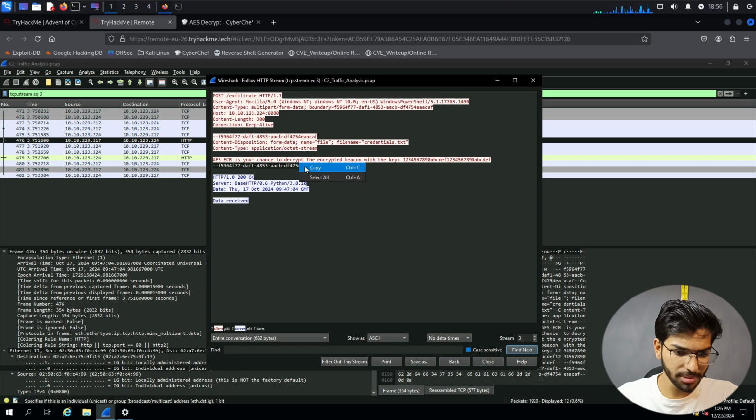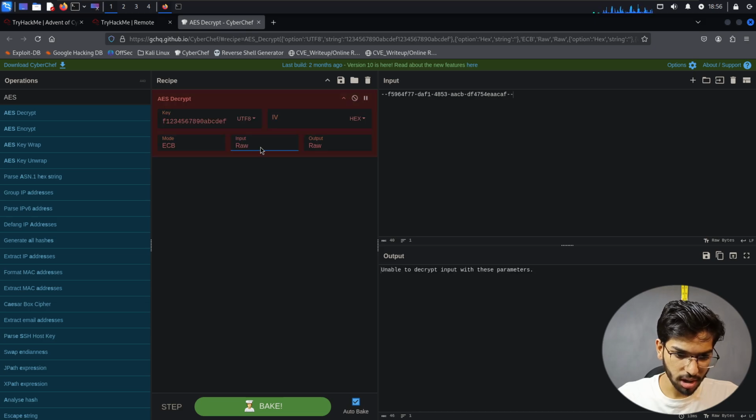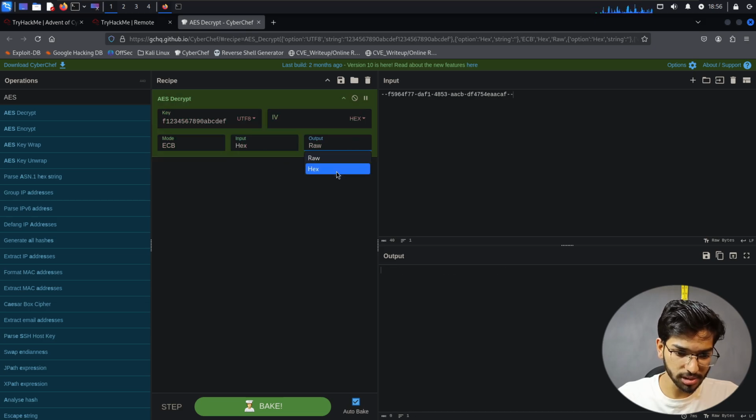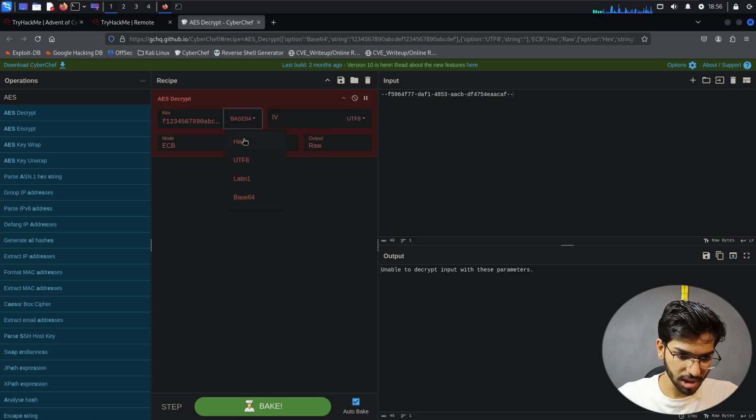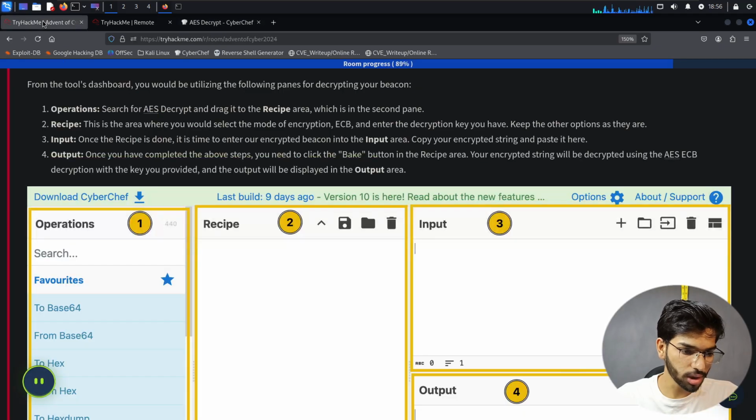That should have decrypted it anyway, but it's not doing it. Let's paste it in here. No. Input raw. Okay, input is hex, output is hex, raw. Base64? No. UTF-8, okay. What else should I do?